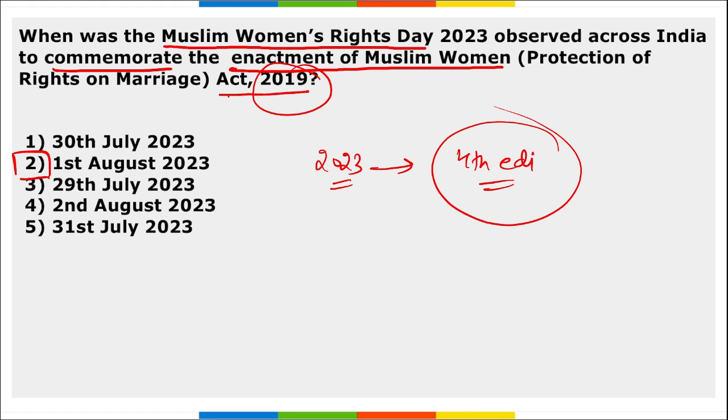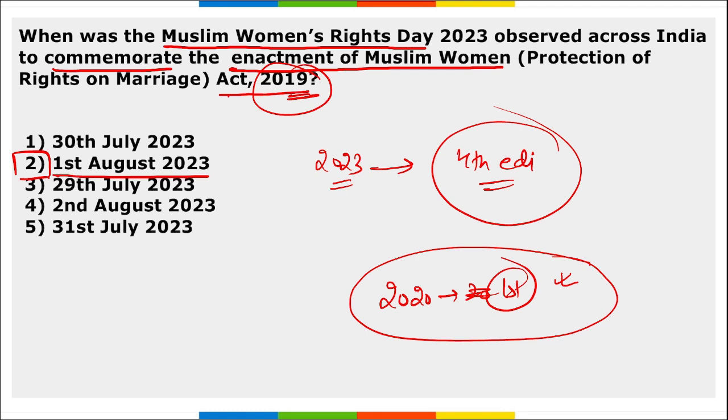The term talaq derives from an Arabic word, right, and this is where the triple talaq was moved. Correct? It was based on triple talaq. So the right option becomes 1st of August 2023. And the first ever was observed in 2020, right? Because in 2019 it came, and the first anniversary or the inaugural edition of this was in 2020.